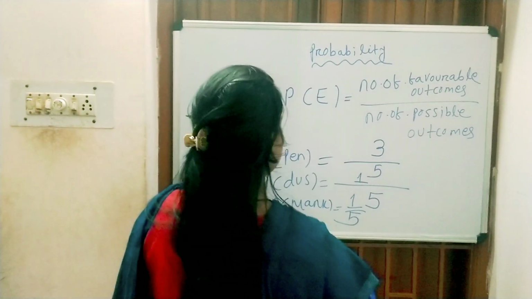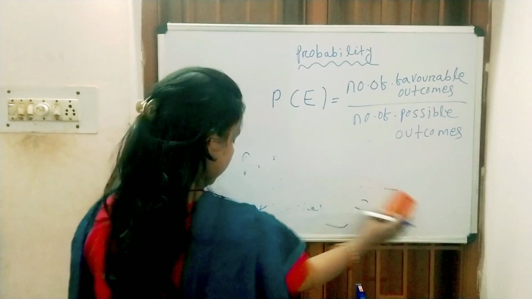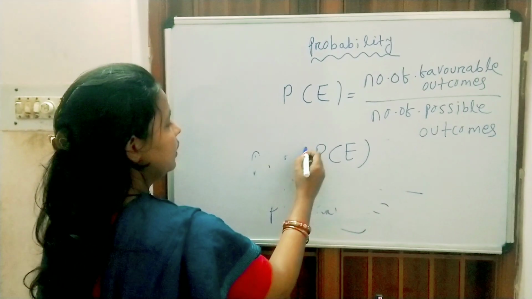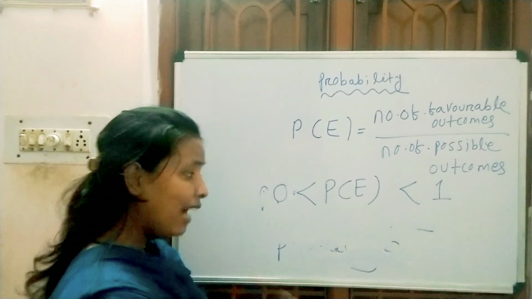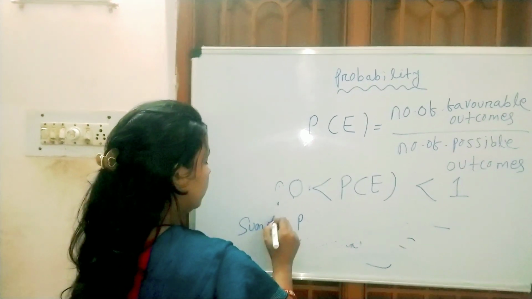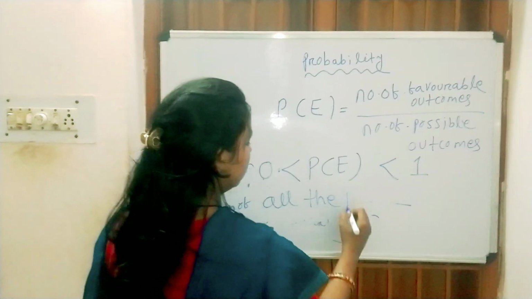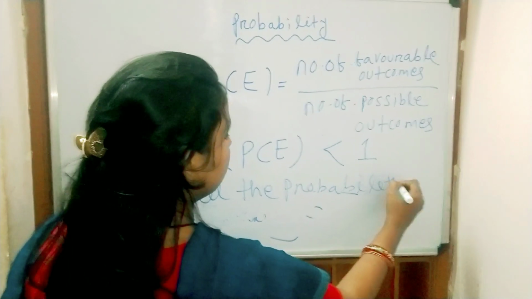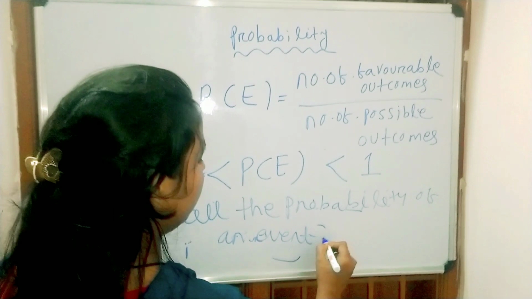Now I want to tell you certain important things. The probability of an event happening always lies between the values 0 and 1. And also the sum of all the probabilities of an event is always 1.